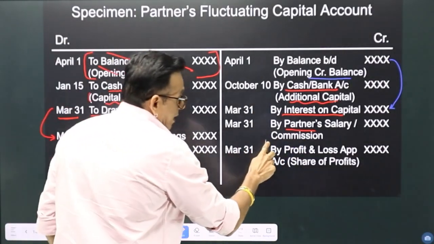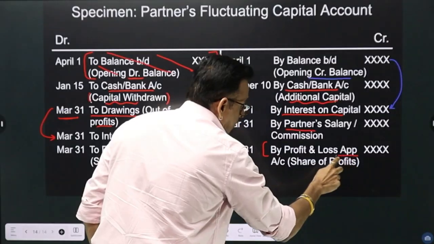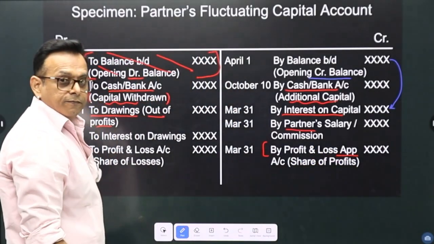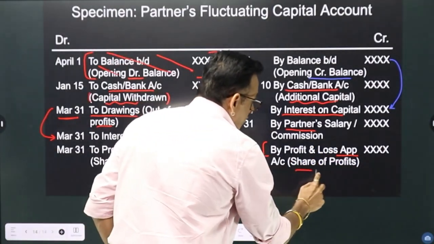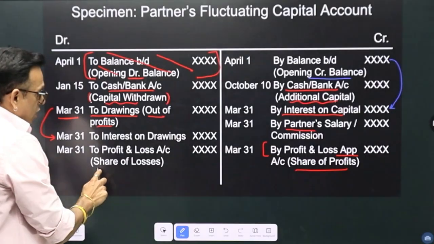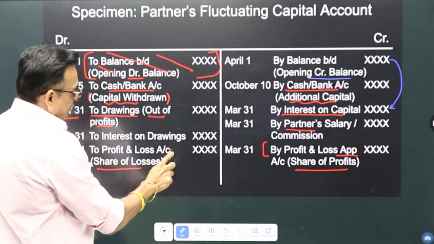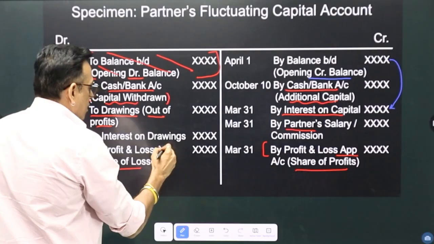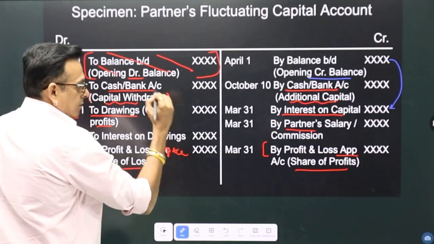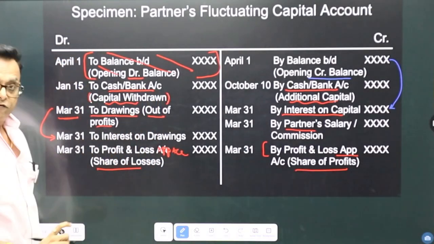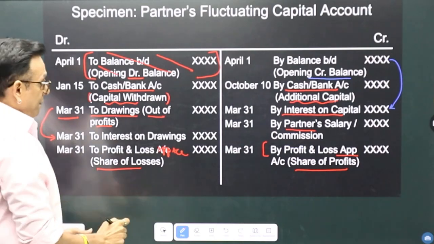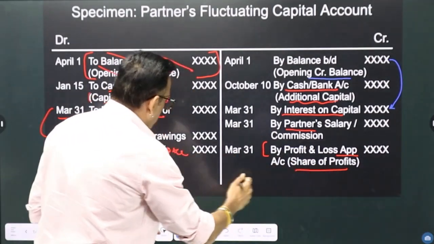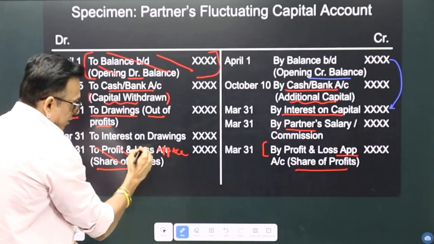So by profit and loss appropriation account, if there is profit, it is credited; if there is loss, it will be debited to profit and loss appropriation account. Obviously you can't have both, so let's forget this for a while.